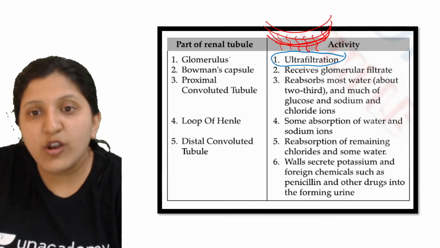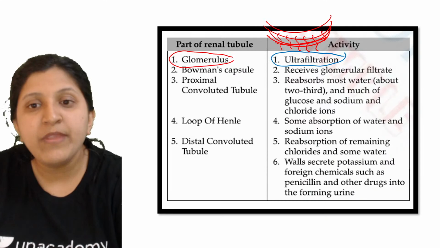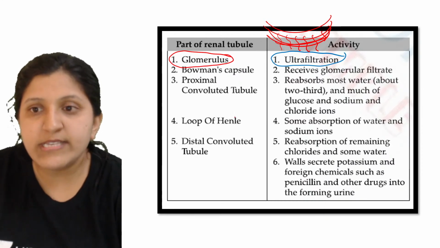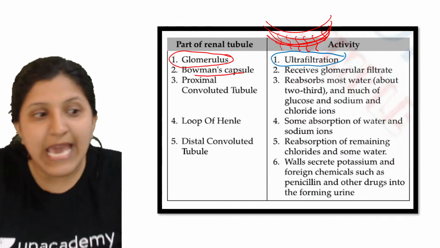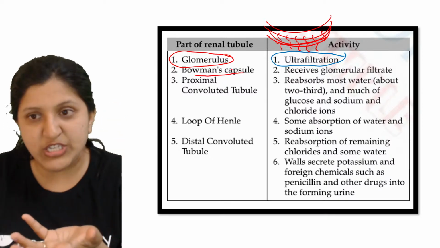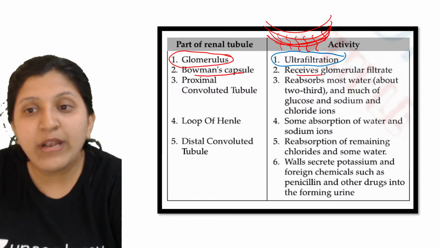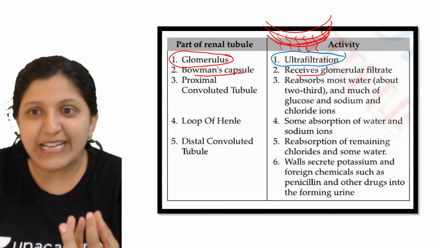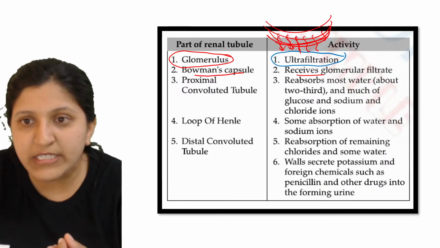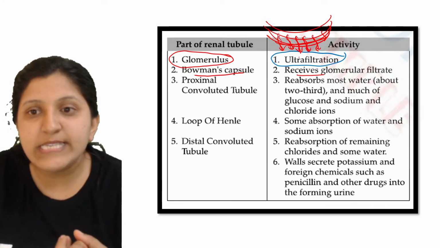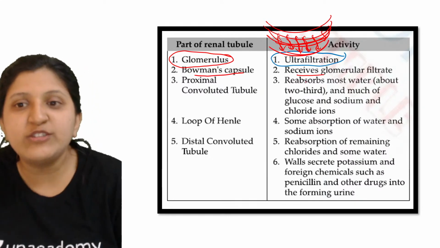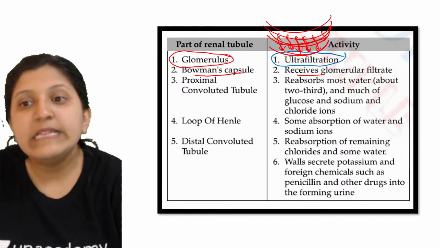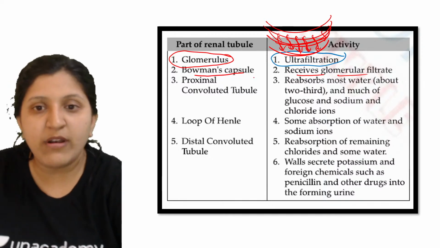So it is the glomerulus where the ultrafiltration process occurs. Now the Bowman's capsule, a cup-like structure, will receive the filtrate, that is the liquid portion which is coming down. This cup-like portion, the Bowman's capsule, will receive the glomerular filtrate.